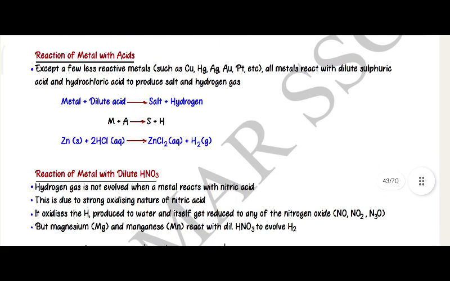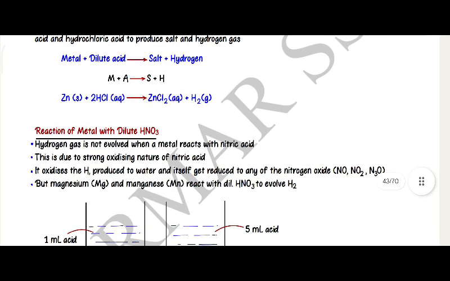Reaction of metal with acids. Except a few less reactive metals such as copper, mercury, silver, gold, platinum, all metals react with dilute sulfuric acid and hydrochloric acid to produce salt and hydrogen gas. Metal plus dilute acid gives salt plus hydrogen. Zinc solid plus 2HCl aqueous gives zinc chloride aqueous plus hydrogen gas.